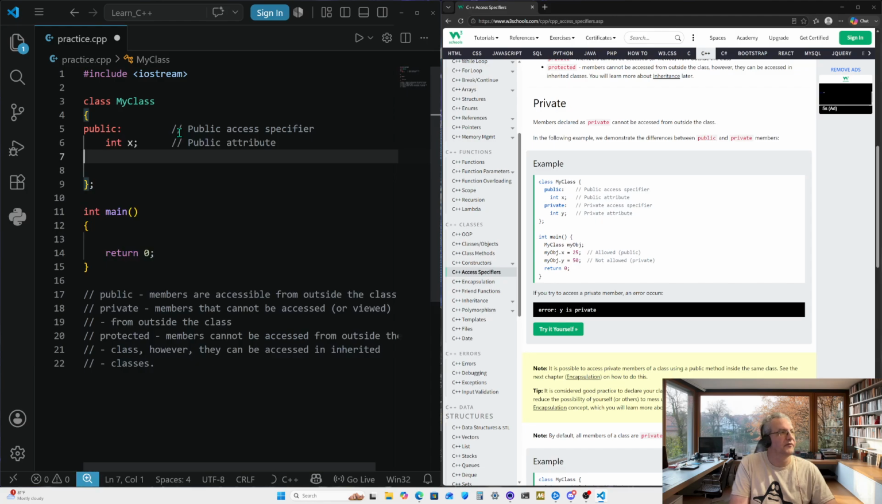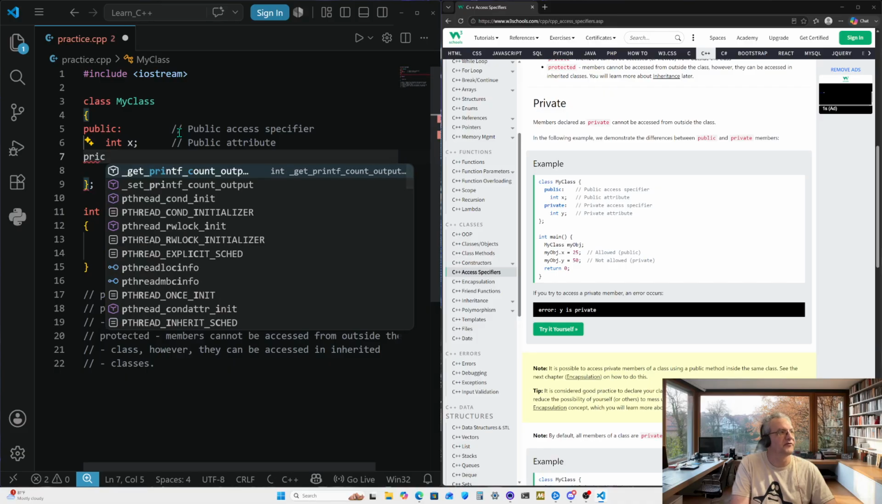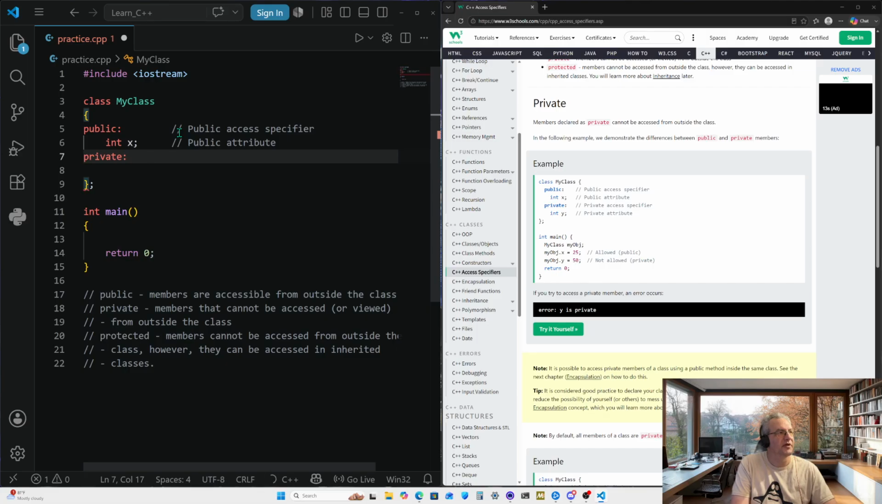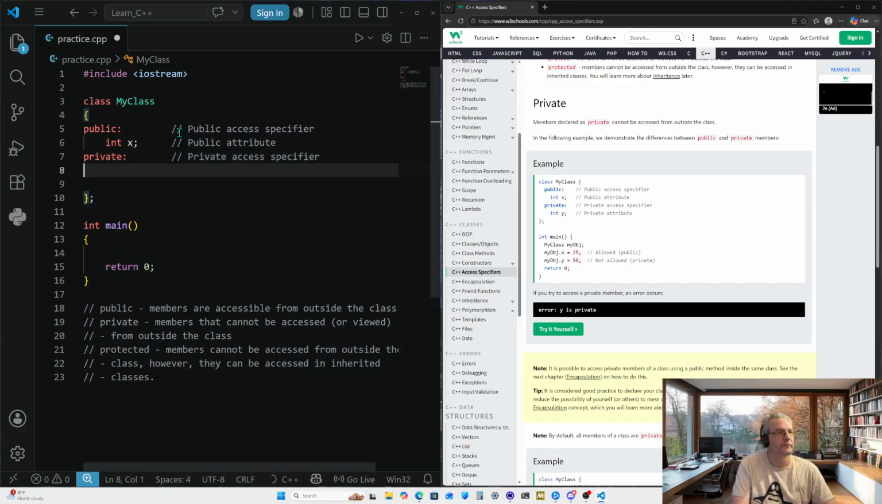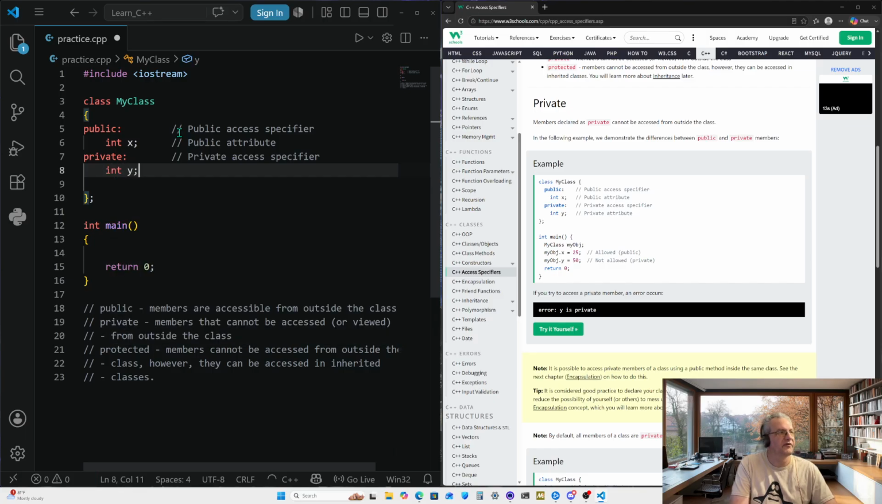And then we have a private access specifier. We have a comment here for this private. Same thing as I just said. And then we have an integer y being declared in the private, with a comment of private attribute.